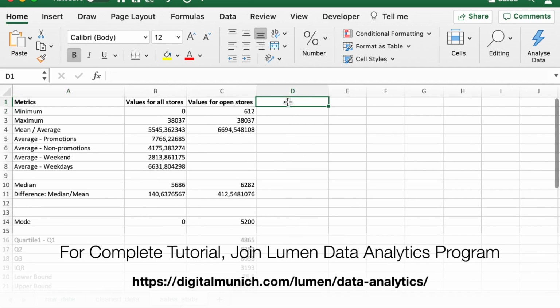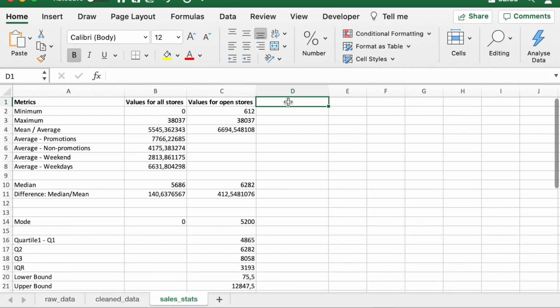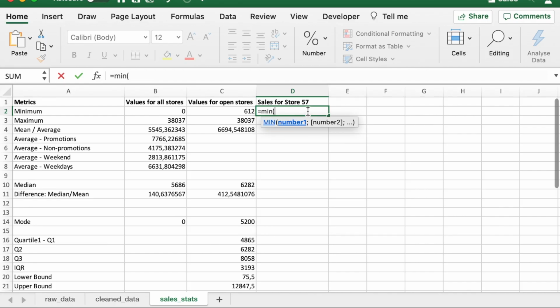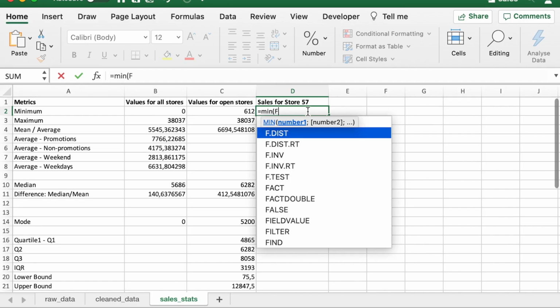Let's first create a column for store 57. So we have sales for store 57. And we will calculate the minimum, maximum, mean, median, and mode to begin with for store 57. We start with the formula min, and we are not going to use all the data, rather only the filtered data of store 57. So we can apply a filter here,